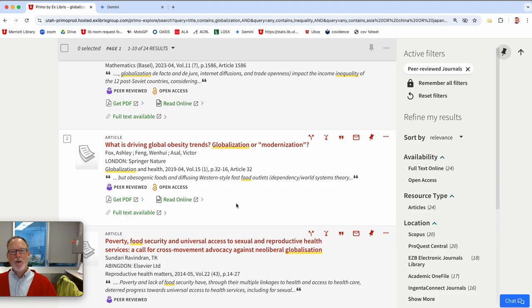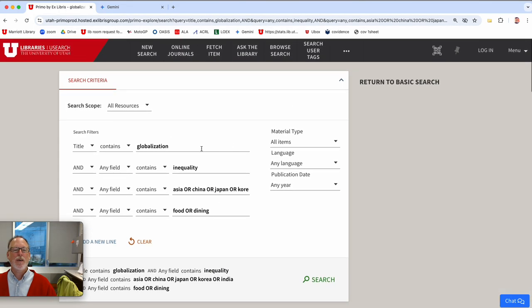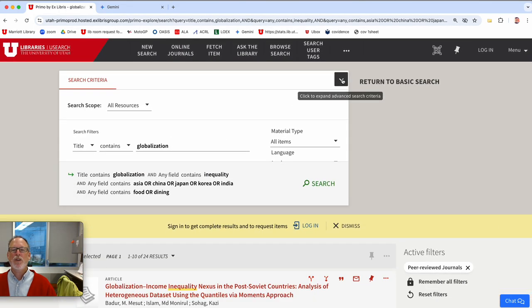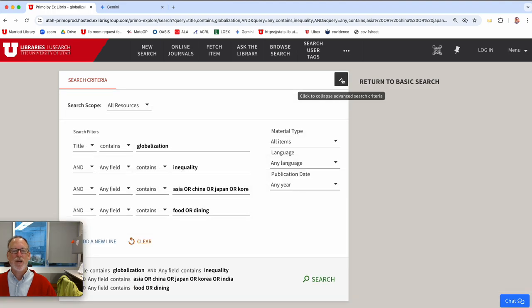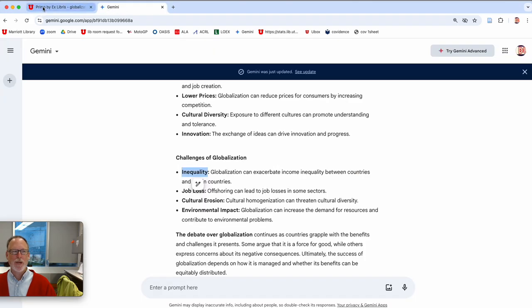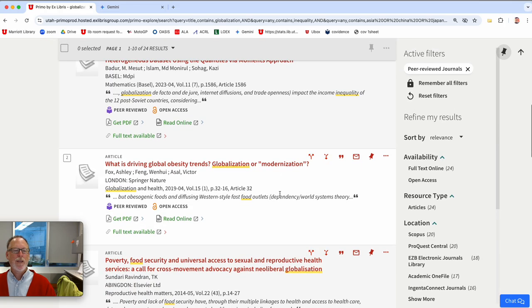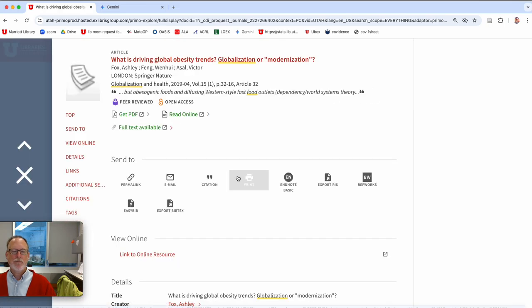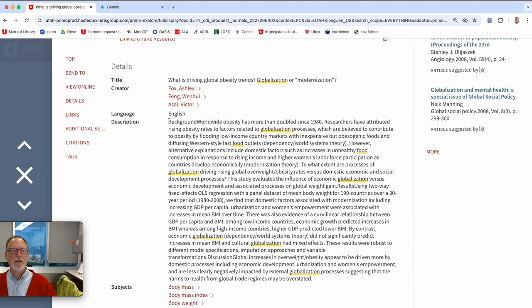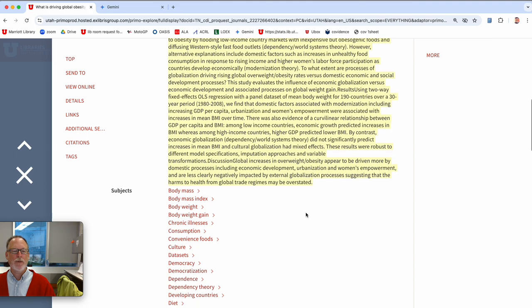Let me know how it goes, but experiment with different words in the search. And don't forget, you can always modify your search after you've done it. And we were coming from the Gemini and on the keywords right here. Let me know how it goes. How do you decide if something's good enough, by the way? Well, if you see something that's interesting to you, click on it and read the abstract. Does it say something you're interested in? Then it's probably a good one.